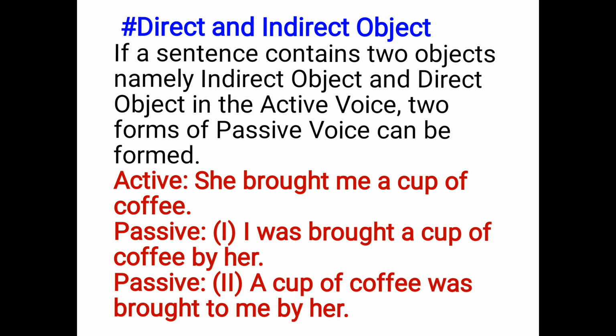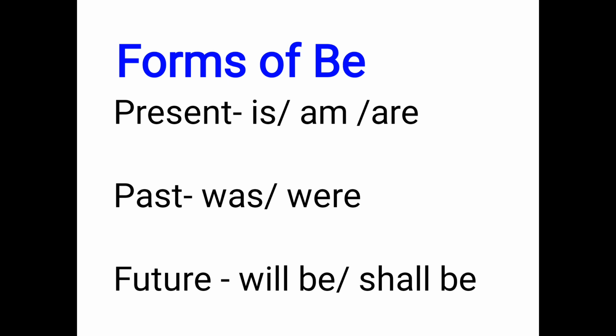And the second form of passive is, a cup of coffee was brought to me by her. So there are three forms of be. As you all know, there are three tenses: present, past and future. So when we write the be form in present tense, it is is, am, are, and we use is with the singular, am with I, and are with plural.